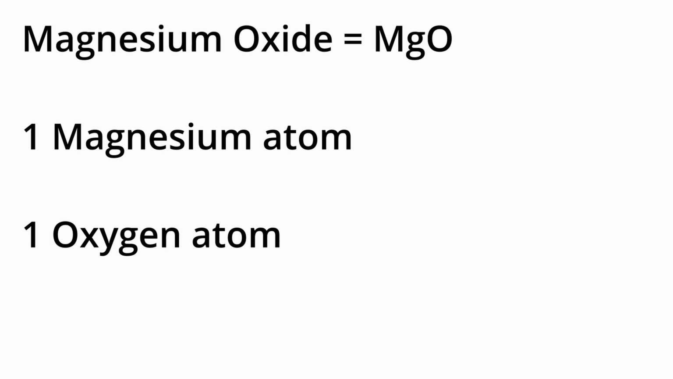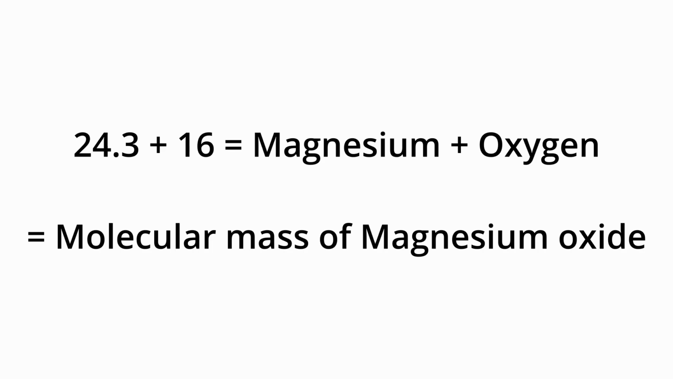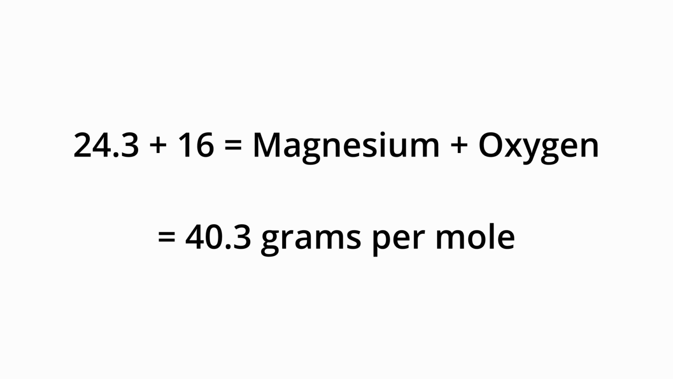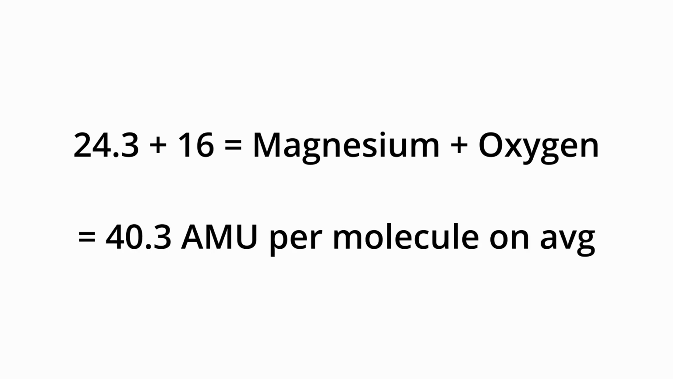Now, magnesium oxide is only 1 magnesium atom and 1 oxygen. Simple, right? Yeah, of course it is. We add the magnesium's mass to the oxygen's atomic mass, which is 24.3 that we just calculated, plus 16, or 40.3 grams per mole, or 40.3 atomic mass units on average per molecule.